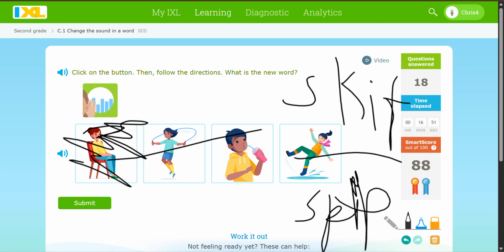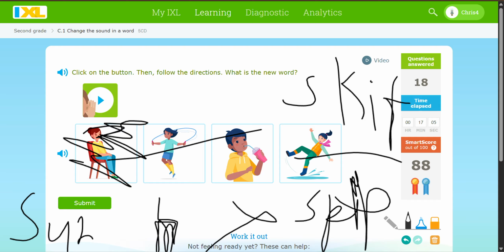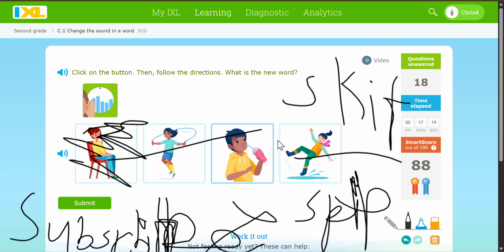Say the word skit. Do you hear the t at the end? Now say skit, but change the t to p. Sip, skip, slip, skip.